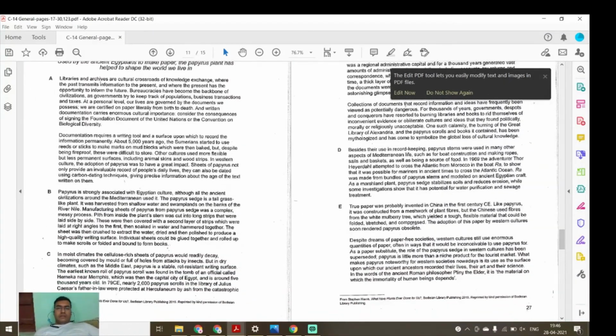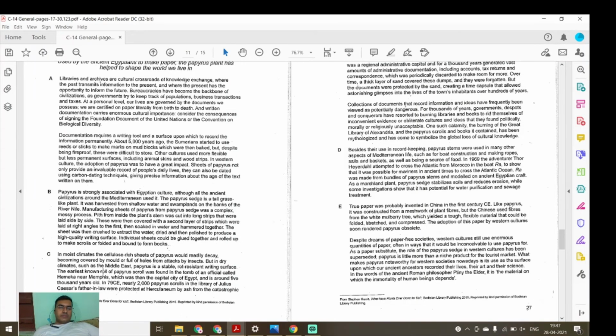Like in paragraph C, it has been written: in moist climates, the cellulose fibers of papyrus would rarely decay, becoming covered by mold or full of holes from attacks by insects. But in dry climates such as the Middle East, papyrus is a stable, rot-resistant writing surface. The earliest known roll of papyrus scroll was found in the tomb of an official called Hemaka near Memphis, which was the capital city of Egypt, and around. Okay. Nearly 2000 papyrus scrolls in the library of Julius Caesar's father-in-law were protected.